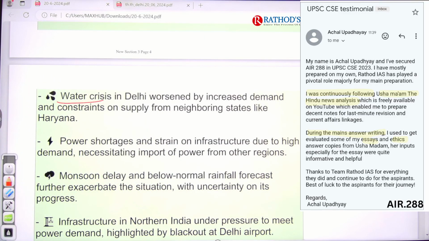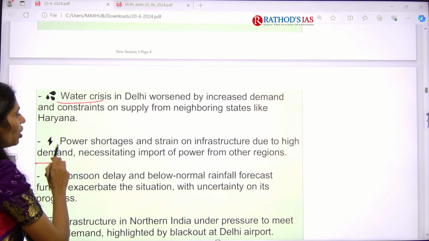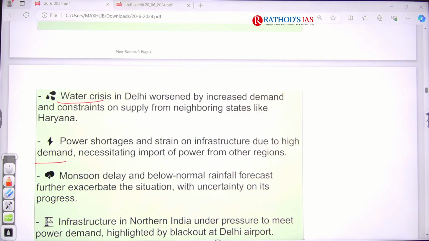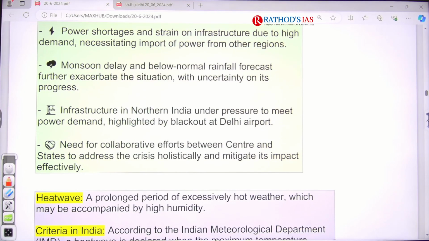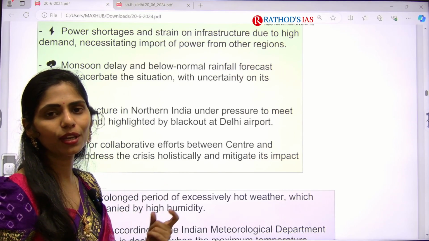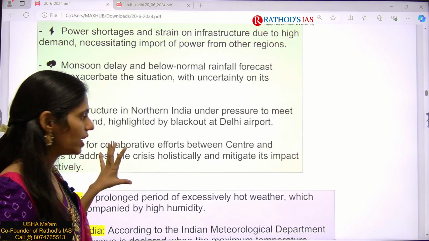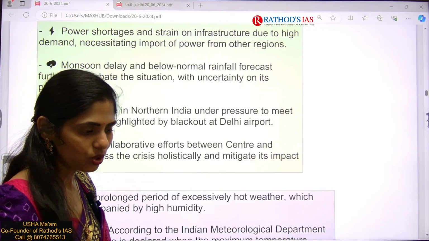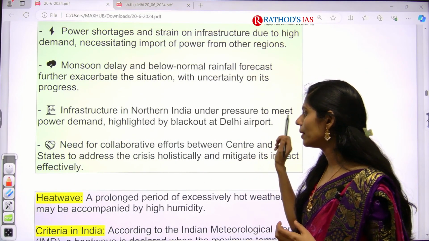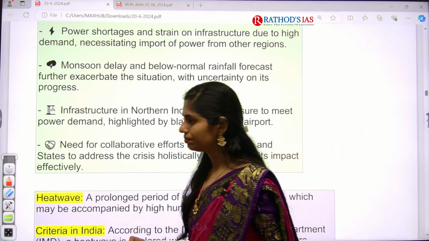And next one is power shortage, and infrastructure also facing stress because of the increasing demand and increasing import of power from other regions. And actually the problem here is there is a delay in monsoon and there is also one more prediction in this northern part that we are going to have below normal rainfall. Okay, all these are the issues, and to mitigate this problem the Centre and the states need to come together and take collaborative efforts to address this issue. So all these are the important points which are said in this article.